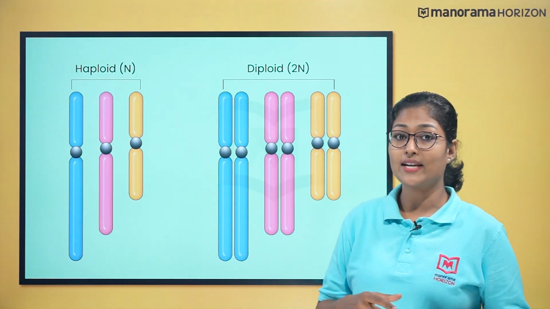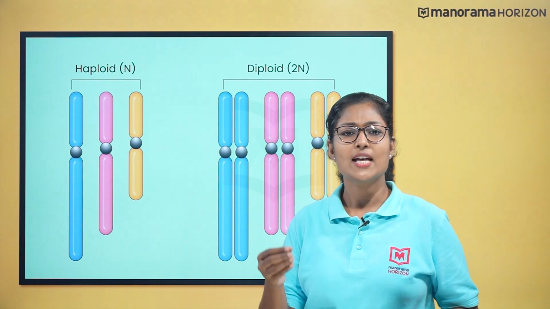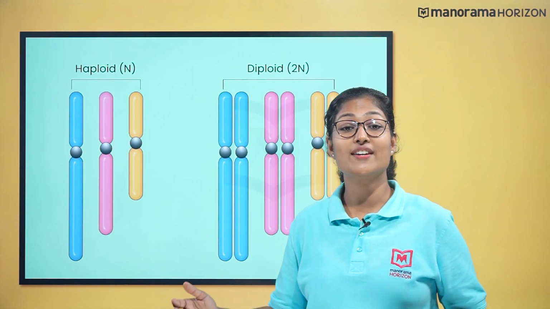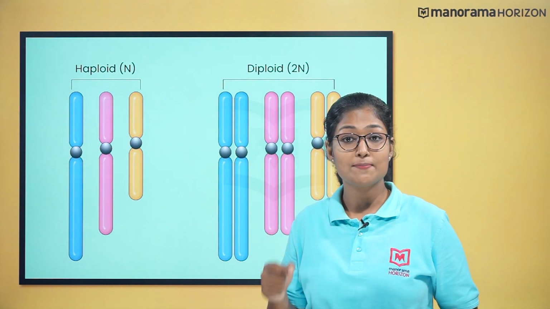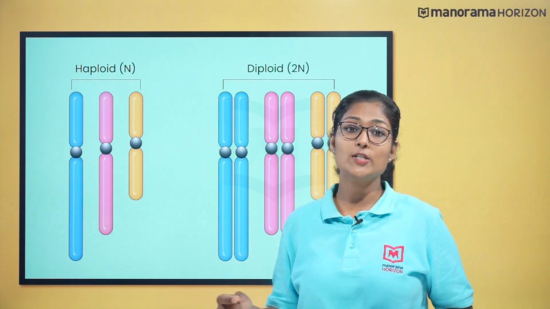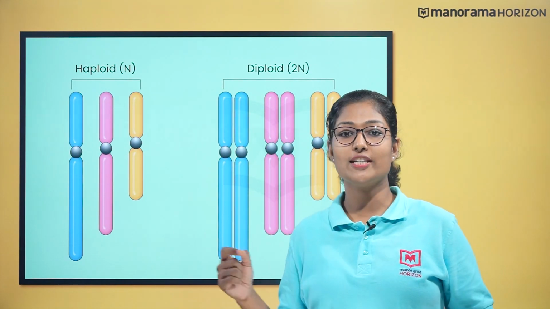A haploid parent produces gametes by mitotic division, for example, the members of fungi, monera, algae and bryophytes. If the parental body is diploid in nature, then the meiocytes undergo reduction division or meiosis, which produces haploid gametes.